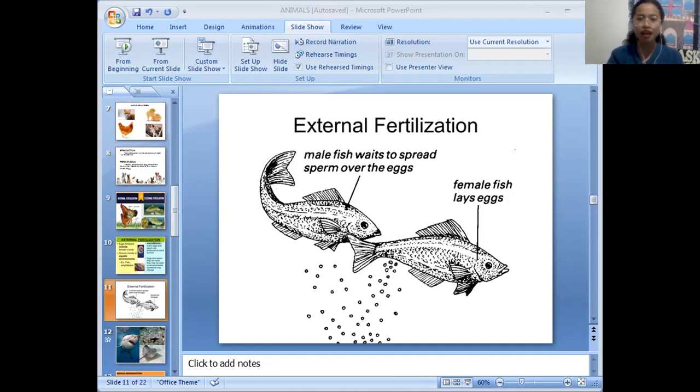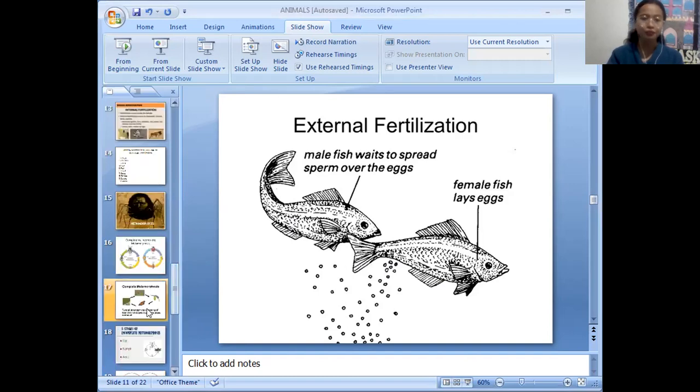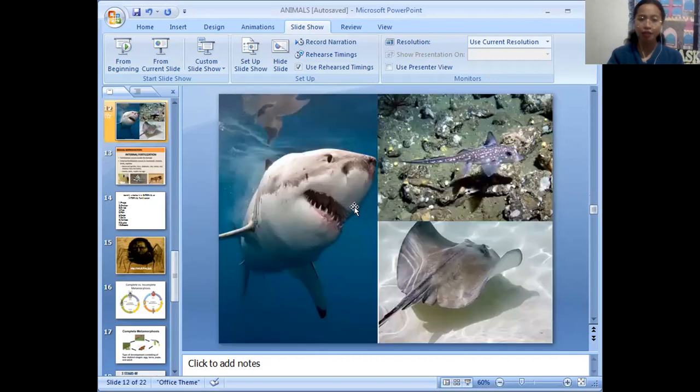But some fish, not all of the fish, undergo external fertilization. Some fish undergo internal fertilization, and these are the examples. What is this? Yeah, it is a shark. So a shark will fertilize inside.